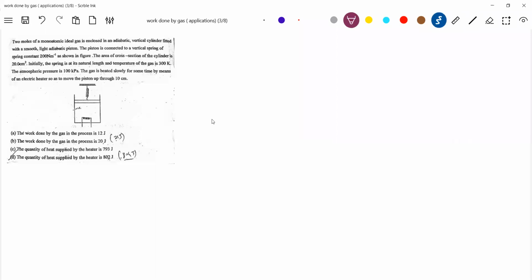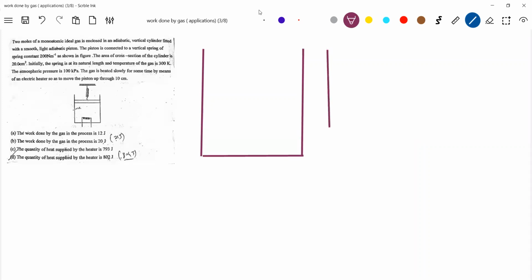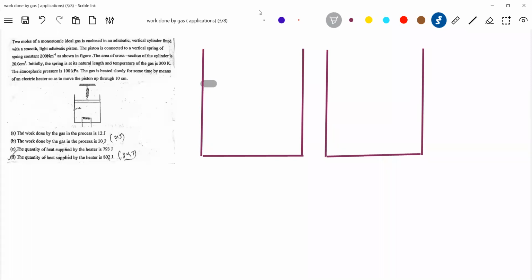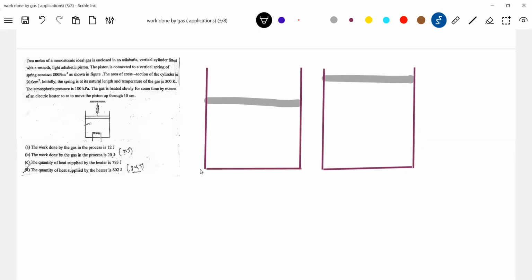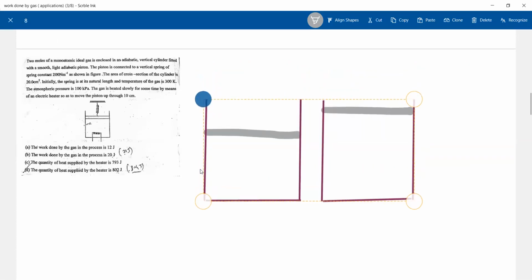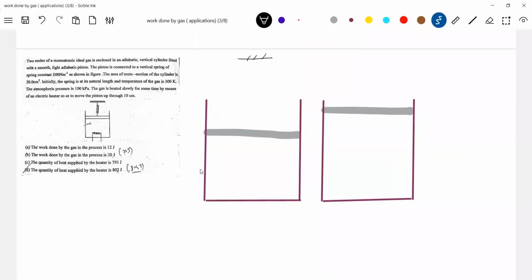I'll draw the diagram for you. For the first question, focus on the basic ideas, then it will be easy for you. Okay, this is the thing.